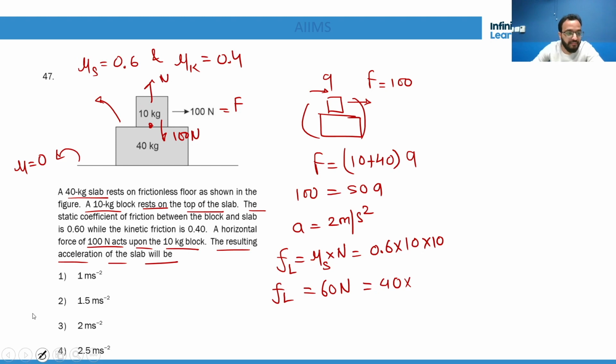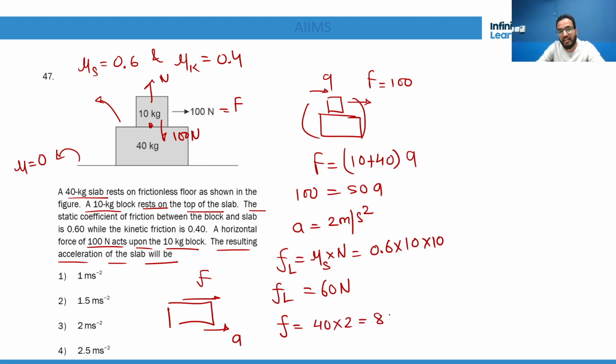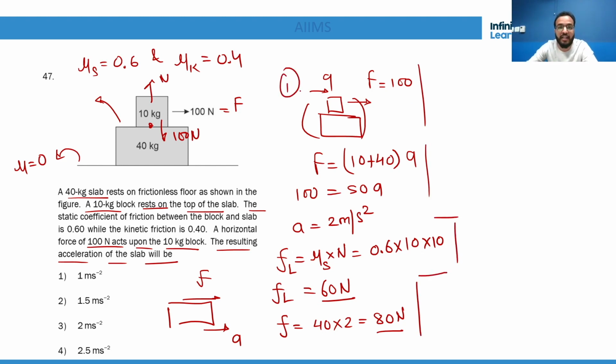Now let us check. Let's draw the FBD of the lower block. If I look at the slab, friction is going to provide the necessary acceleration. So what is the requirement? 40 into 2, that is 80 Newton. So the requirement of friction is 80 Newton, but the maximum availability that we have is 60 Newton. That means our assumption is wrong, and these two blocks are not moving together.